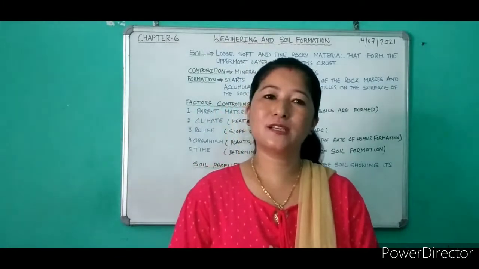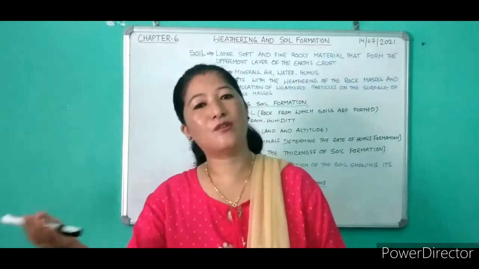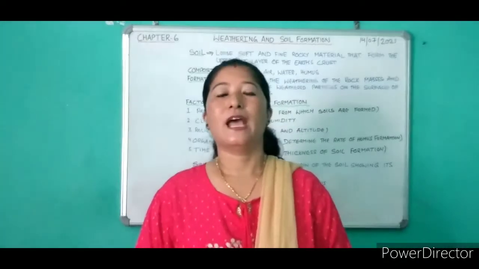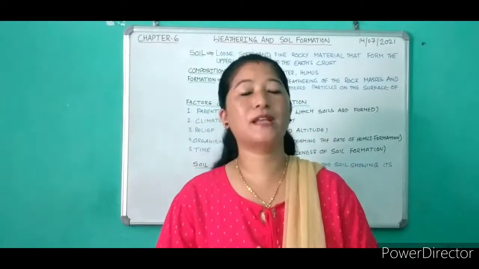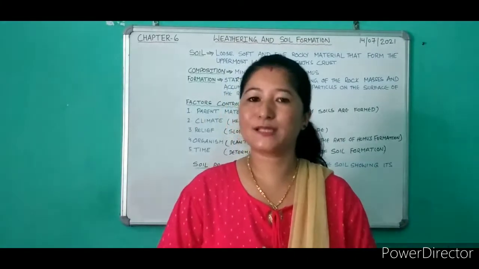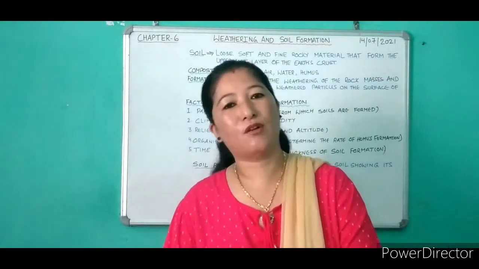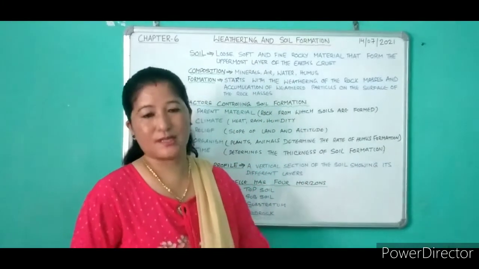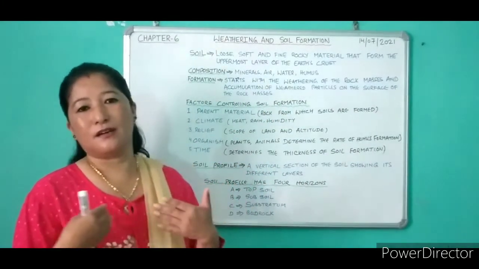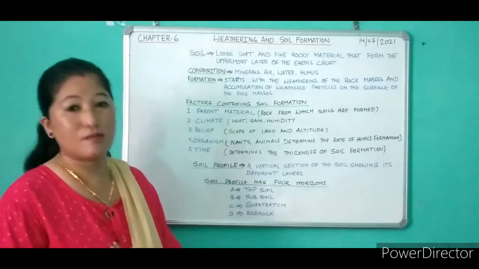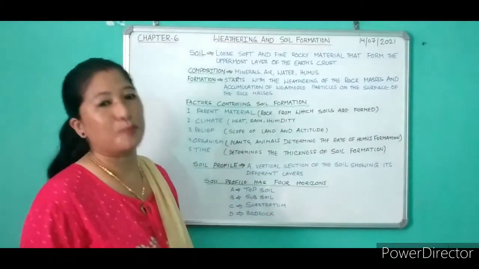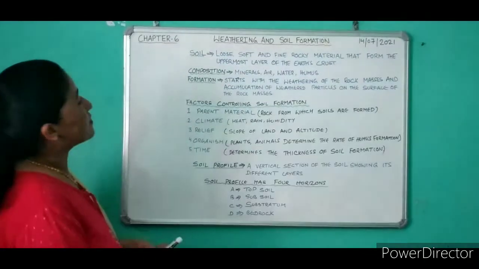So soil is the thin surface layer of the earth, okay, which consists of minerals formed by the breaking down of the rocks, and the humus, or we say the organic matter. And these are natural resources, okay. The soil is a basic natural resource, because it helps in the growth of the plants, okay. So what is the soil?